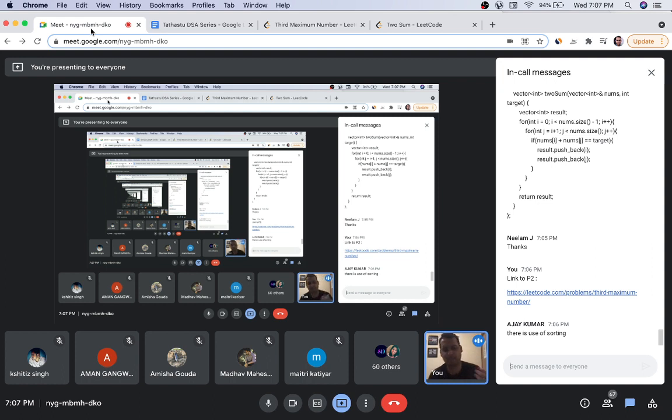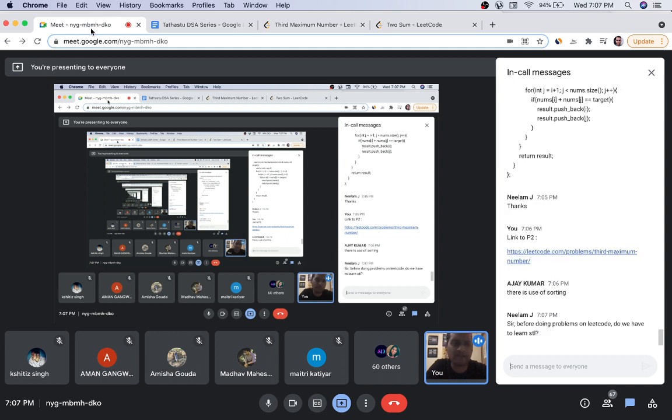So it's a very simple question. You just traverse the array once, and keep 3 variables and keep swapping values among 1, 2, 3. Sorting will be a lot more complicated.